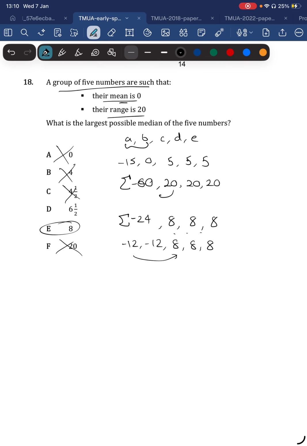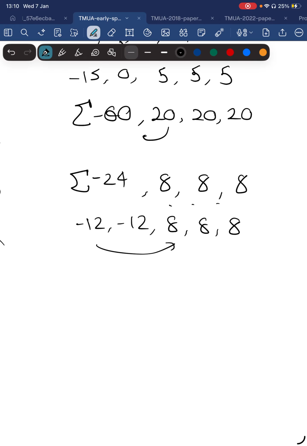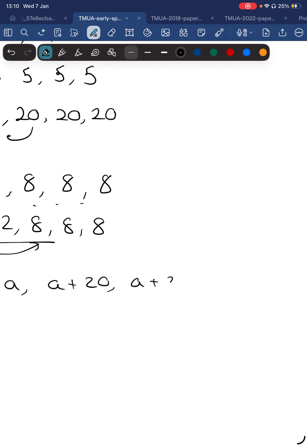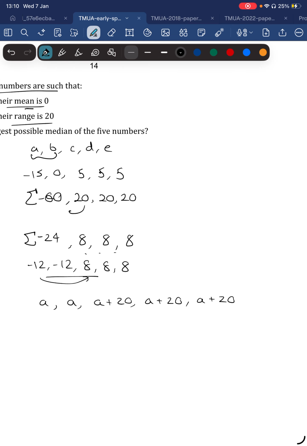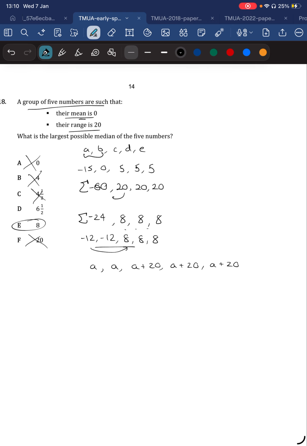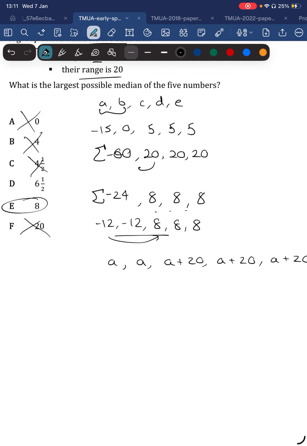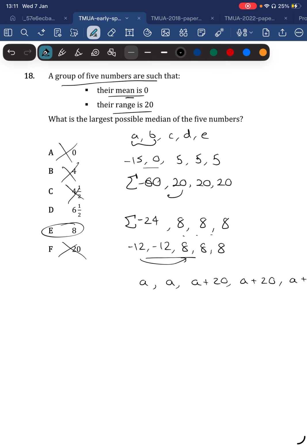So there's no strict argument. You could prove, and they don't do a very good job of it, but they try to prove in the answers that this pattern where we have A, A, A plus 20, A plus 20, A plus 20 is the maximum case that we could have, the best case scenario, but they don't argue it particularly rigorously. But certainly 8 is possible just by inspection, and I think if you'd written this down, you could probably work this one out as well.